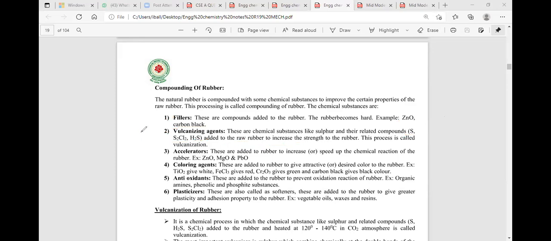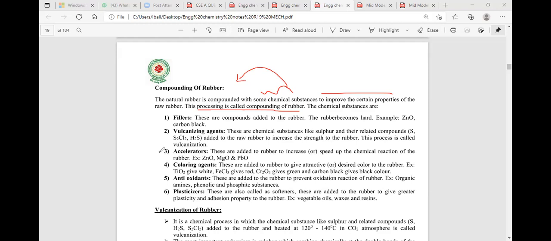Compounding is a process where the low property of rubber is converted to give high property of rubber. Compounding is a method where we are adding some chemicals to the rubber. That means when these chemicals are added to the rubber, the physical, chemical, and mechanical properties of rubber increase.